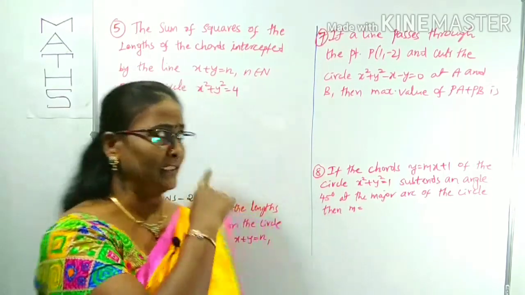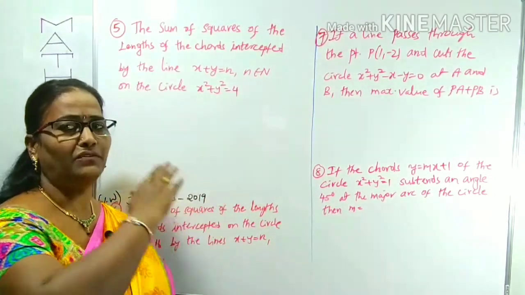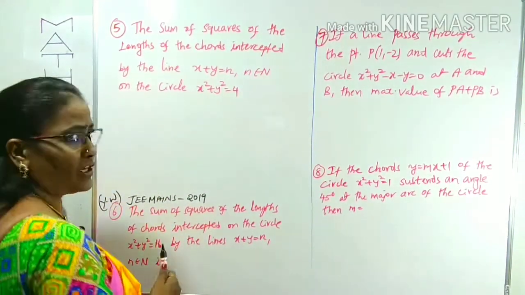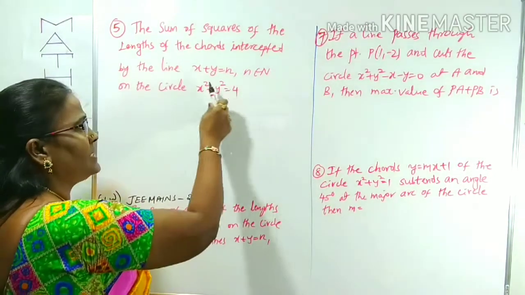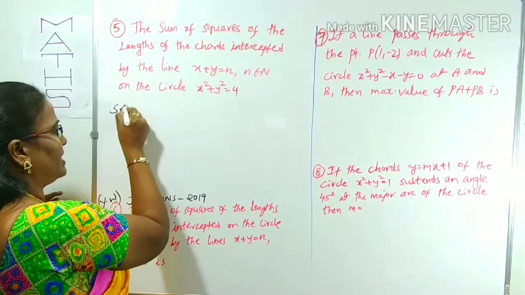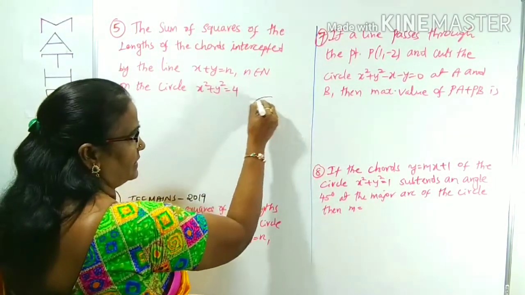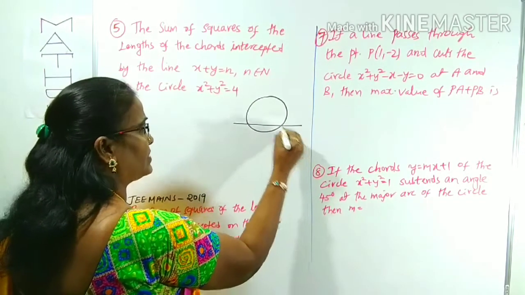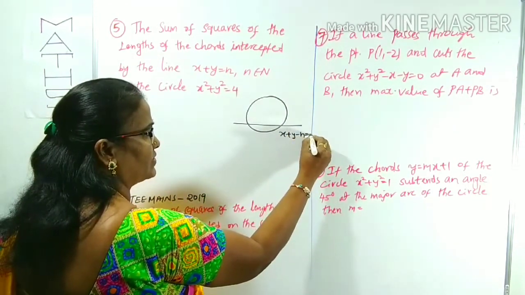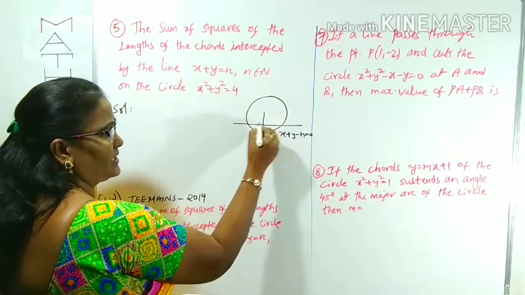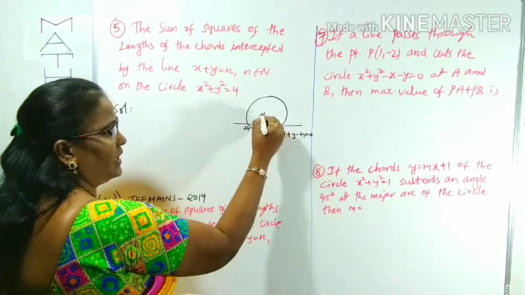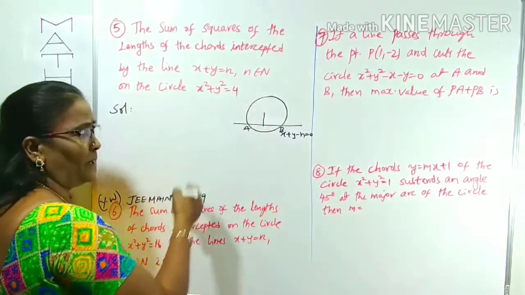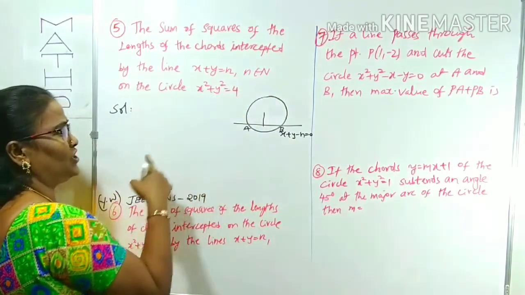Then in this question we have to find the sum of the squares of the lengths of such chords. So let us concentrate on what is given. Suppose this is a circle and this is a line. What is the line here? x plus y is equal to n, so x plus y minus n is equal to 0. Suppose I draw one of the chords here. The number of chords depends on the n value 1, 2, 3 and so on, because n is given as natural numbers.